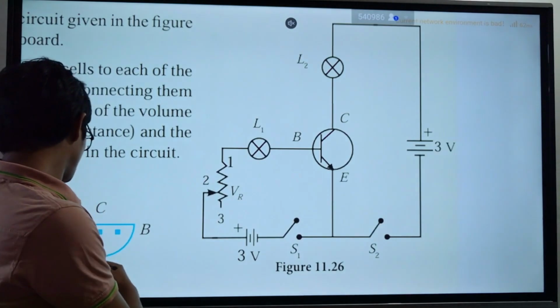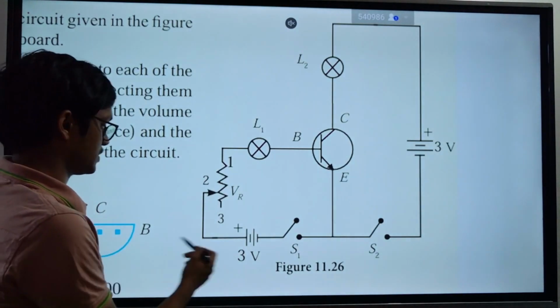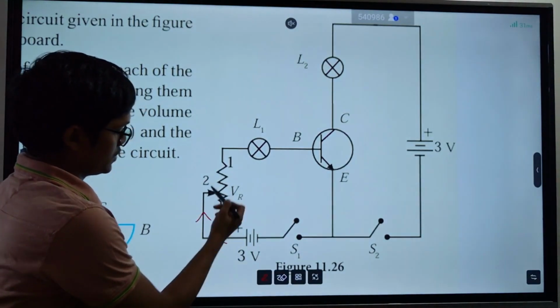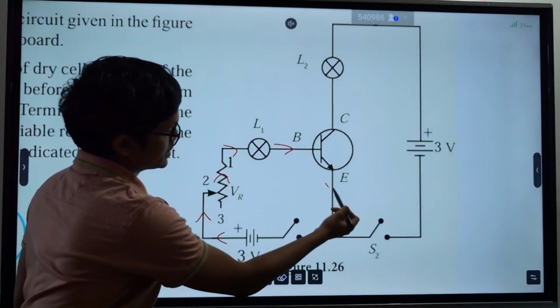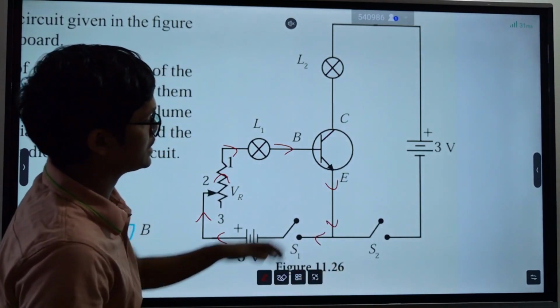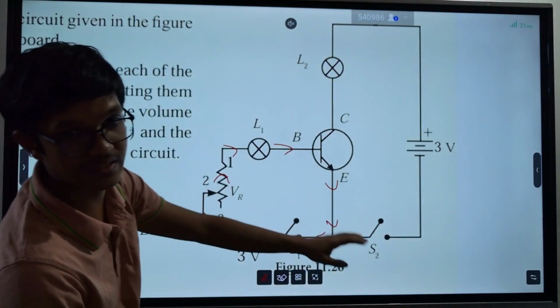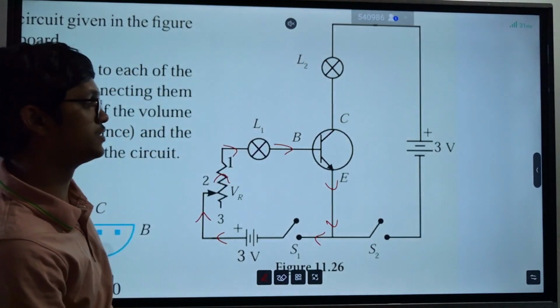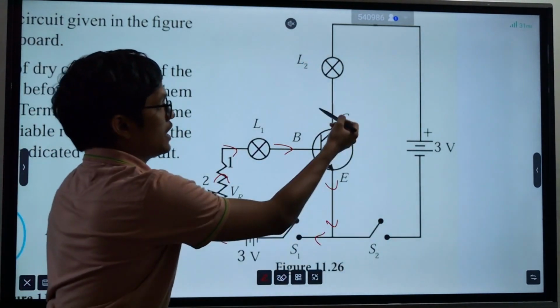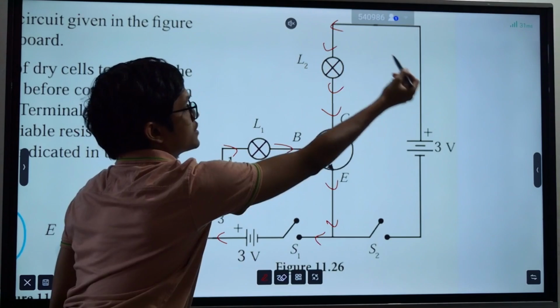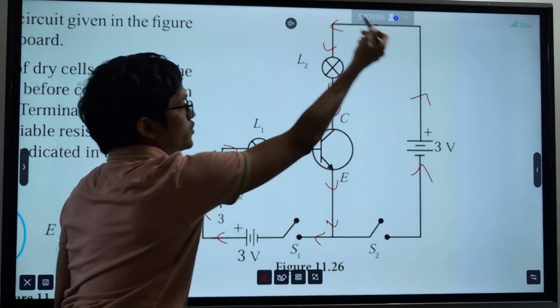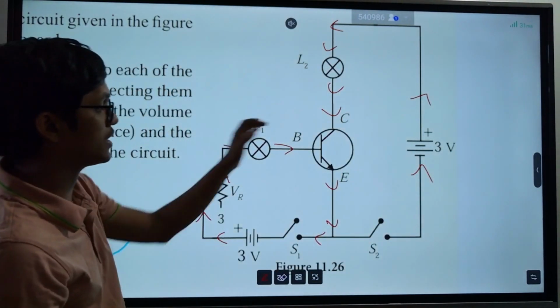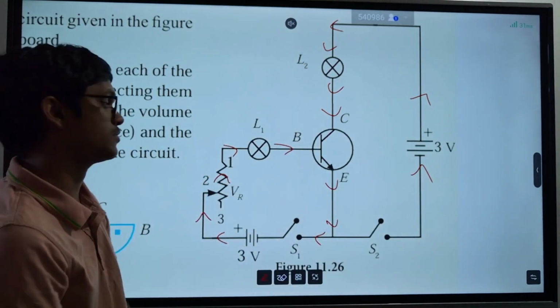Okay. So there will be a small current going through this circuit. And this is the main circuit. As I said, this is the main circuit. There will be a large current going through this circuit. But this large current going through this circuit is decided by this circuit. Clear? Is decided by this circuit.